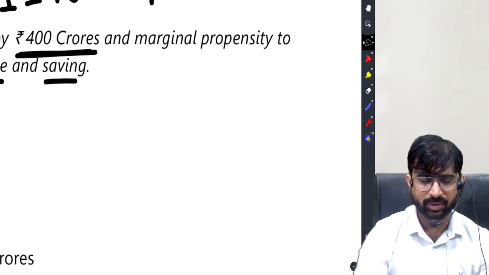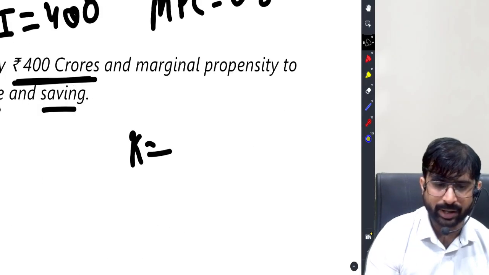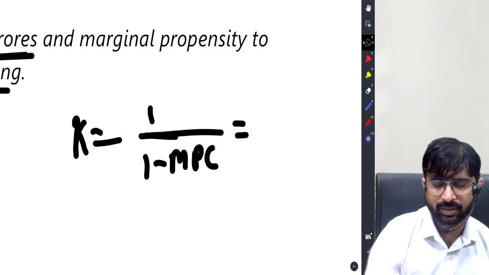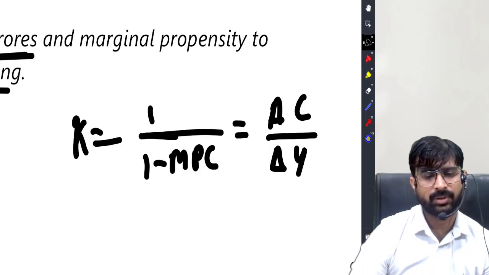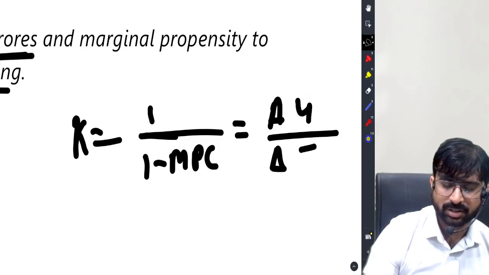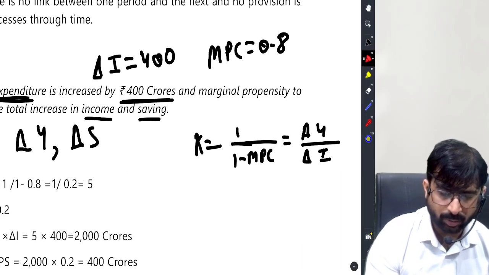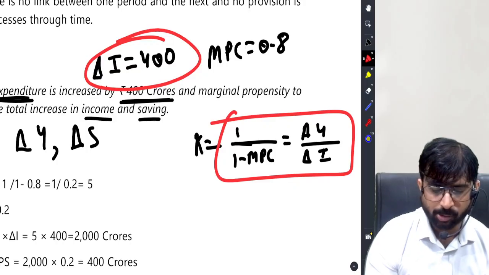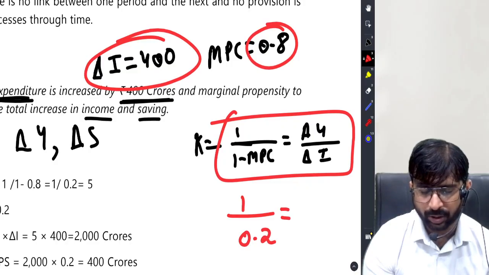Students, here I help you out. See, K equal to 1 by 1 minus MPC, and that is equal to change in income by change in investment. Am I correct class? Right sir. Now what we know is change in investment. Now 1 by 1 minus MPC is 1 minus 0.8, that is 1 by 0.2.